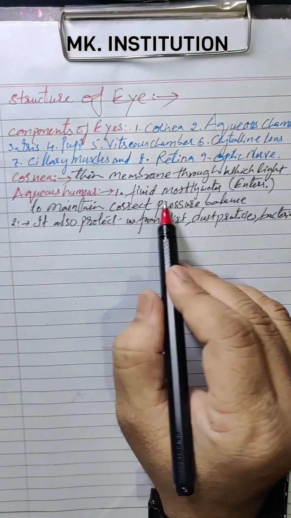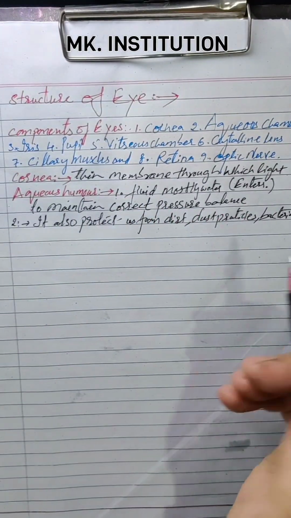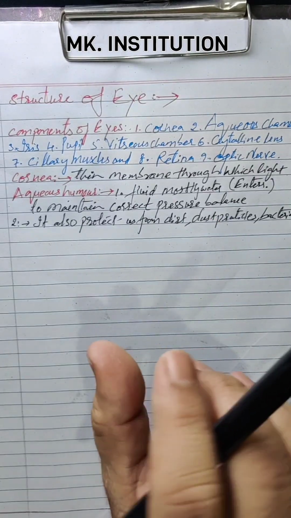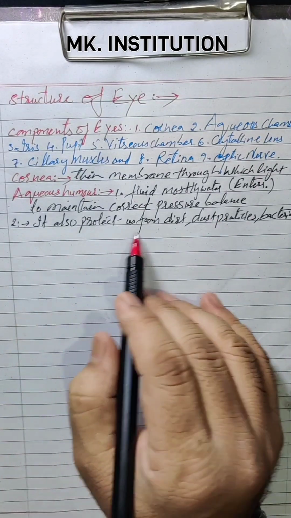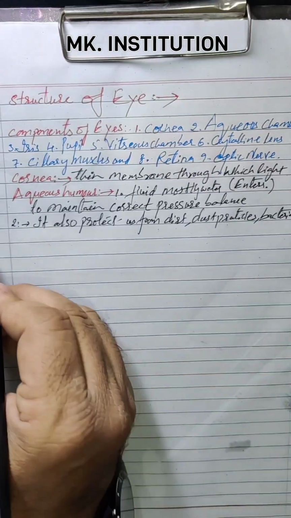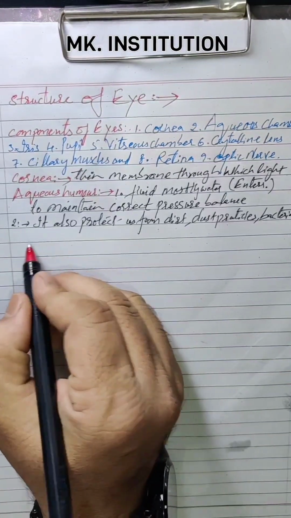It is a liquid, a fluid part, a watery part, which maintains the correct pressure balance. There's no pressure on the eye, it maintains perfectly, and it also protects the eye from dirt, dust particles, bacteria, etc.